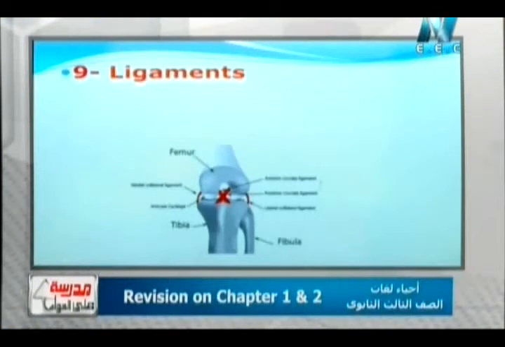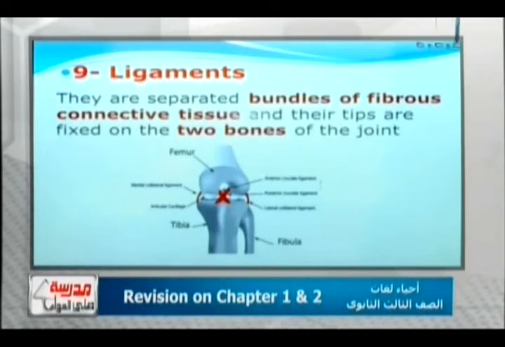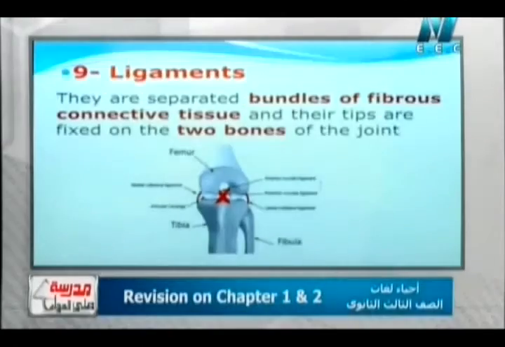So the next question asks about the ligaments. What about ligaments, Mr. Yahya? Ligaments are a type of connective tissue that are responsible for the connection or attachment between two different bones, like the cruciate ligament in the knee joint, Mr. Of course, that's the ligament which connects two bones with each other. The ligament connects the bones with each other, but the tendon connects the muscles with the bones.